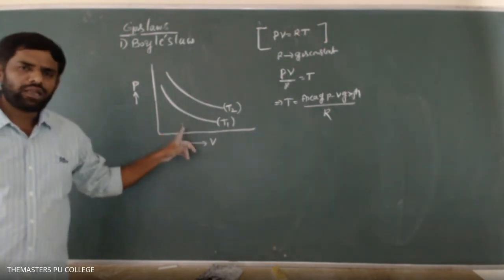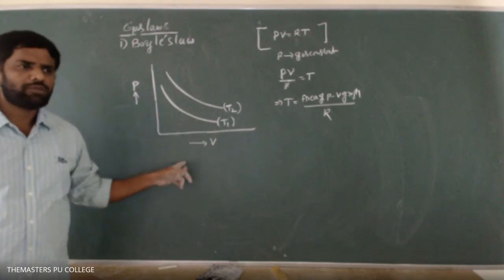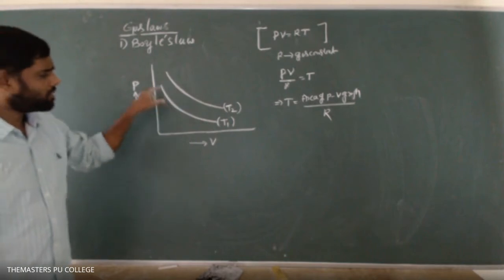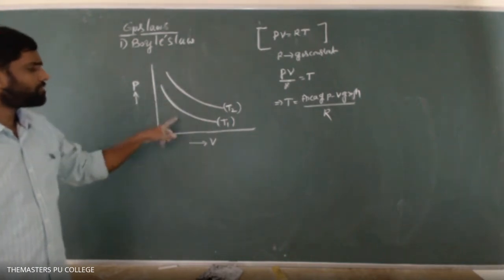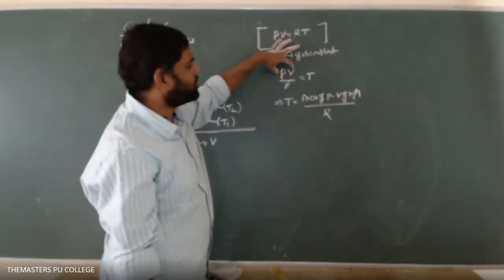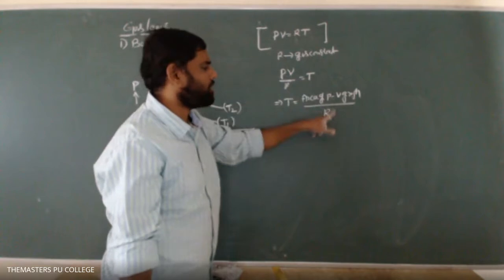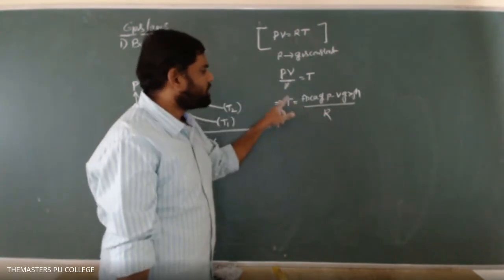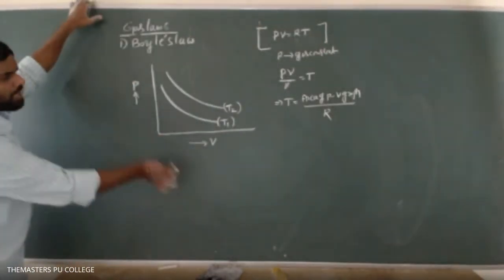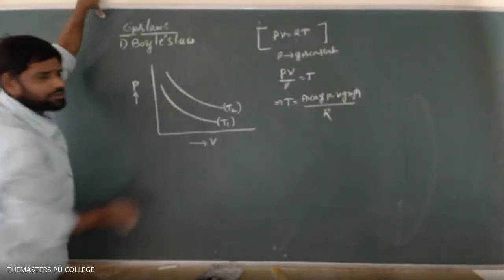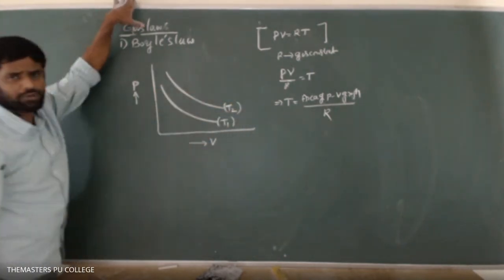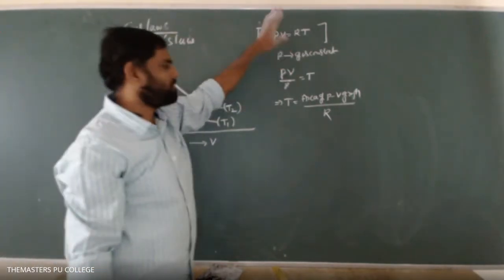What is the area under the velocity-time graph? It gives displacement, because displacement equals velocity times time. Similarly, the area under the PV graph means the product of pressure and volume. According to this relation, PV can be written as the area of the graph. R is constant, so T is more when the area is more. Under which line is the area more, line 1 or line 2? Line 2 area is more, that's why the T2 value will be more than T1. So the ideal gas equation derives this.